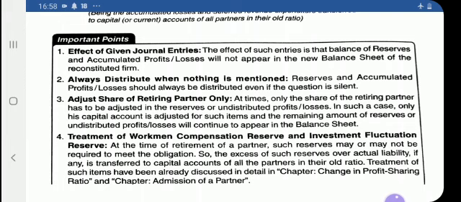You already came across this adjustment in the chapter change in profit sharing ratio and admission of a partner. Similarly here, the only difference is that the remaining balance is transferred to all the partners in their old profit sharing ratio. These are some of the important points that you must take into consideration.